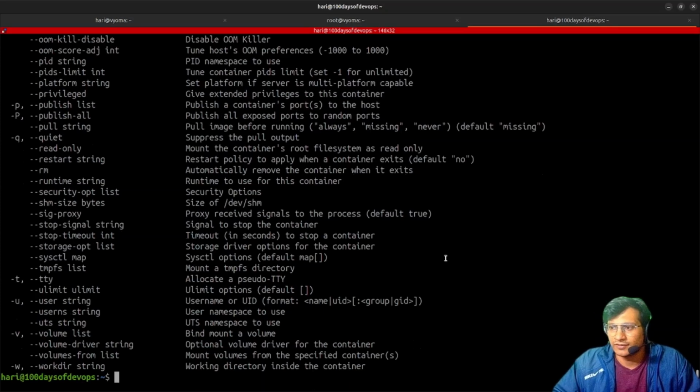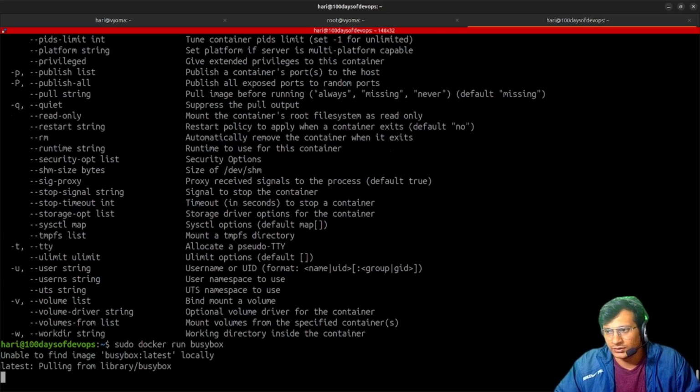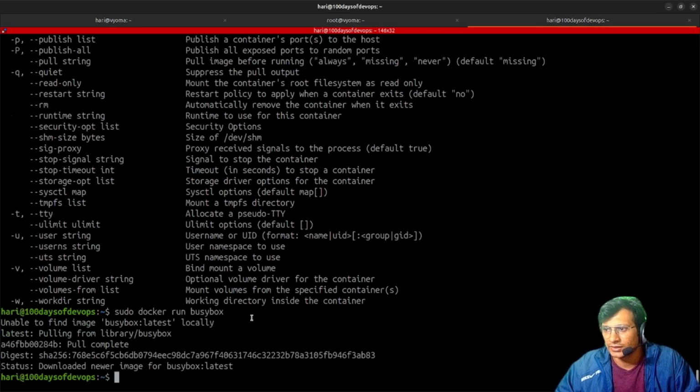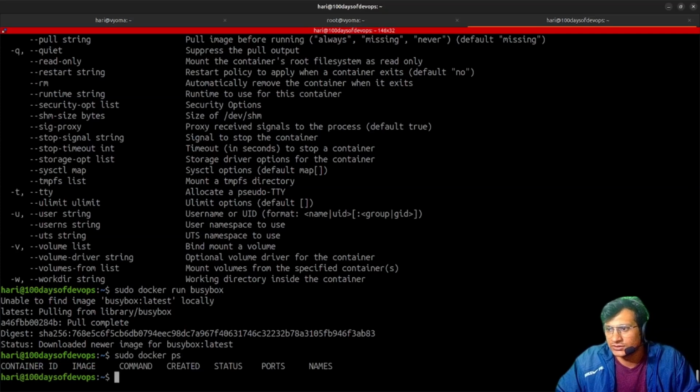So first of all let's just run docker run busybox. Right now I do not have busybox, so it is pulling. This container image is being pulled. It has been created. How can we check whether newer images were created? The docker ps command is for listing.